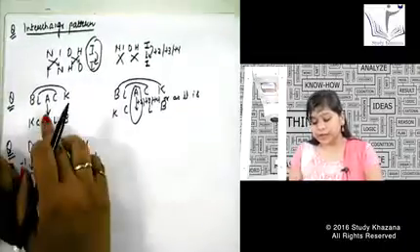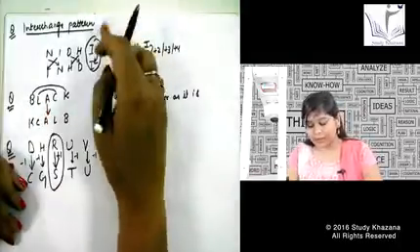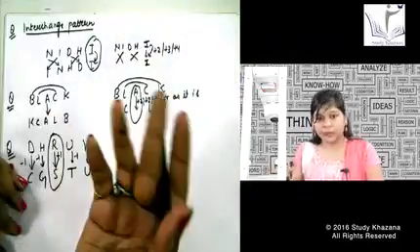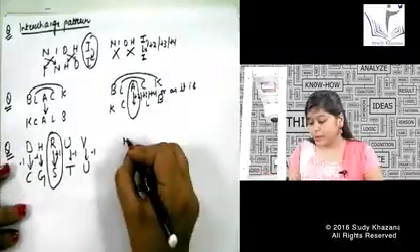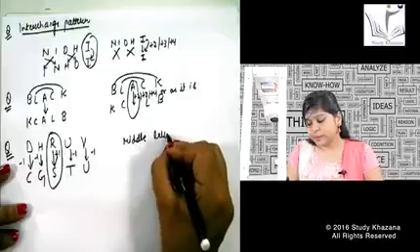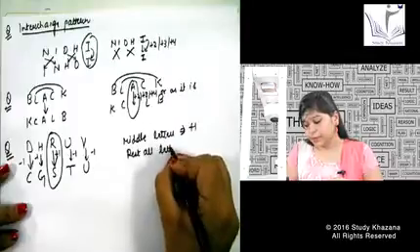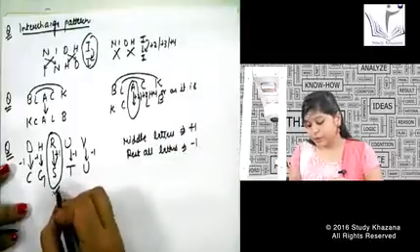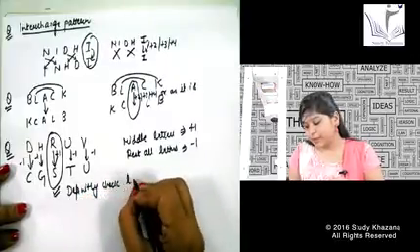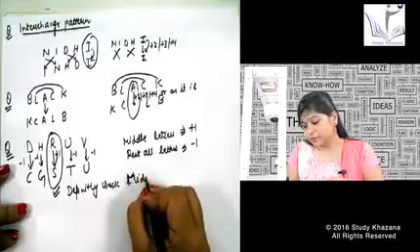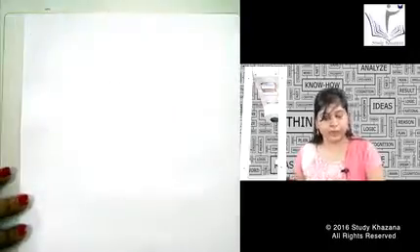Like in the black, it is done between A. They have kept A as it is. In the Nidhi also they have done it in the last letter. Generally they are making the change either in the middle letter or in the last letter. So I think here you can write it down: middle letter is +1, and all the rest of the letters were -1. So definitely check the middle letter. It is very important. Do not try to jump to the answers by seeing the options. You need to check your answer for the middle letter itself.